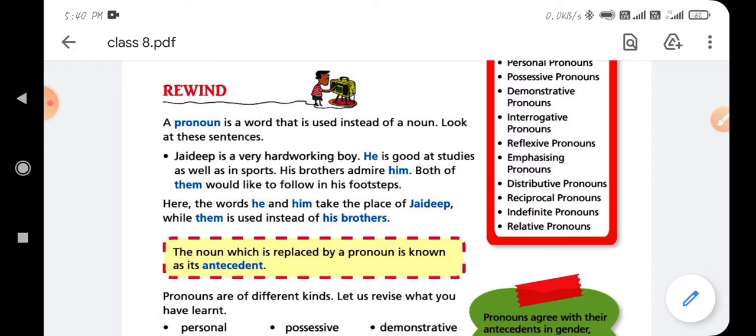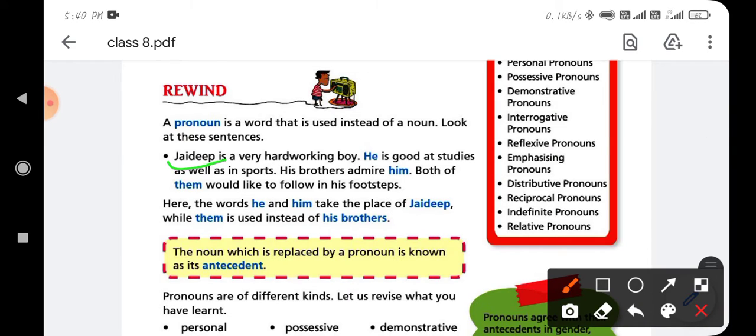You have to see here that Jagdeep is the noun word, and the word boy is used for Jagdeep, and this is also a noun. But in the second sentence the word used is he, and that word refers to Jagdeep. It means the word he is used in place of Jagdeep.